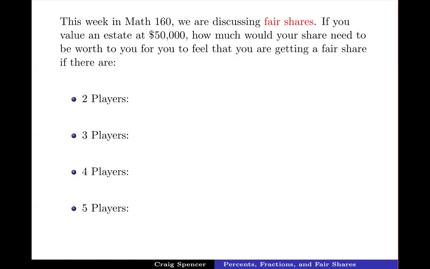How much would your share need to be worth in your mind for you to feel that you're getting a fair share if there are some number of players? So if we have two players, if I'm dividing up a $50,000 piece of farmland, business, whatever, amongst two people, you each should be entitled to get about half, right? So if we divide 50,000 by two, you would get 25,000. That divides nice and cleanly.